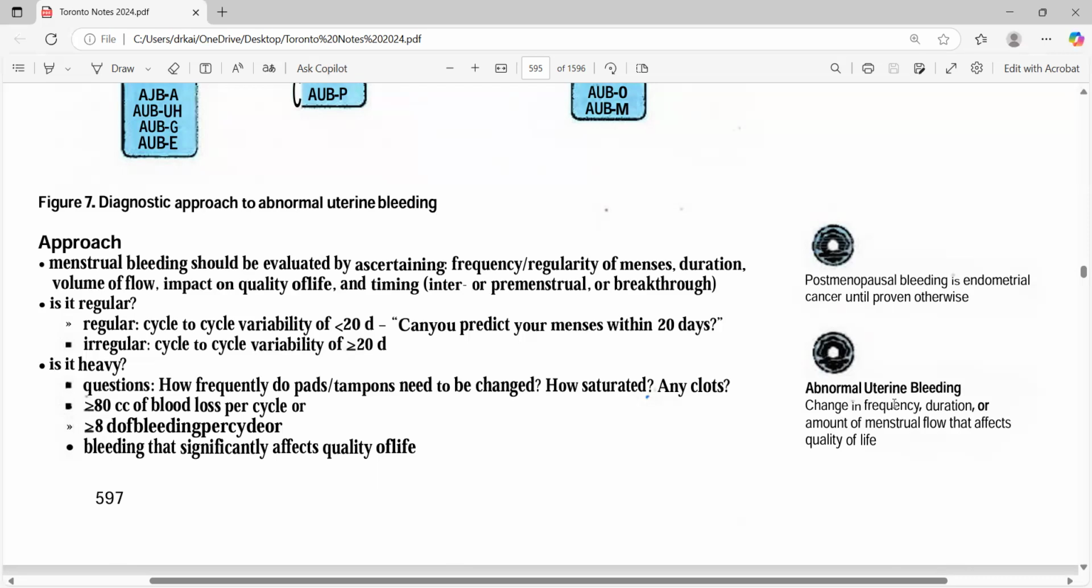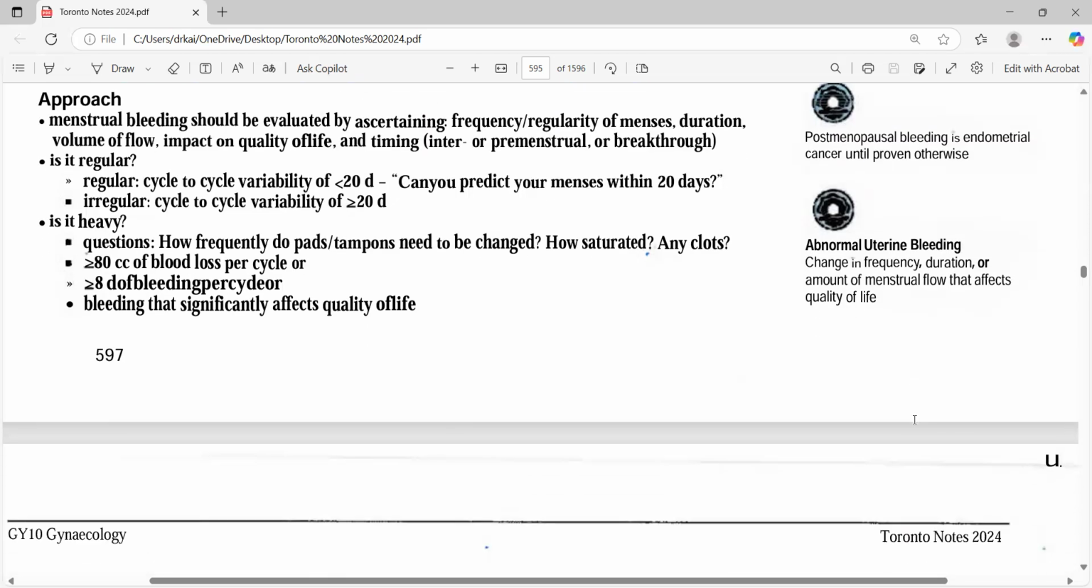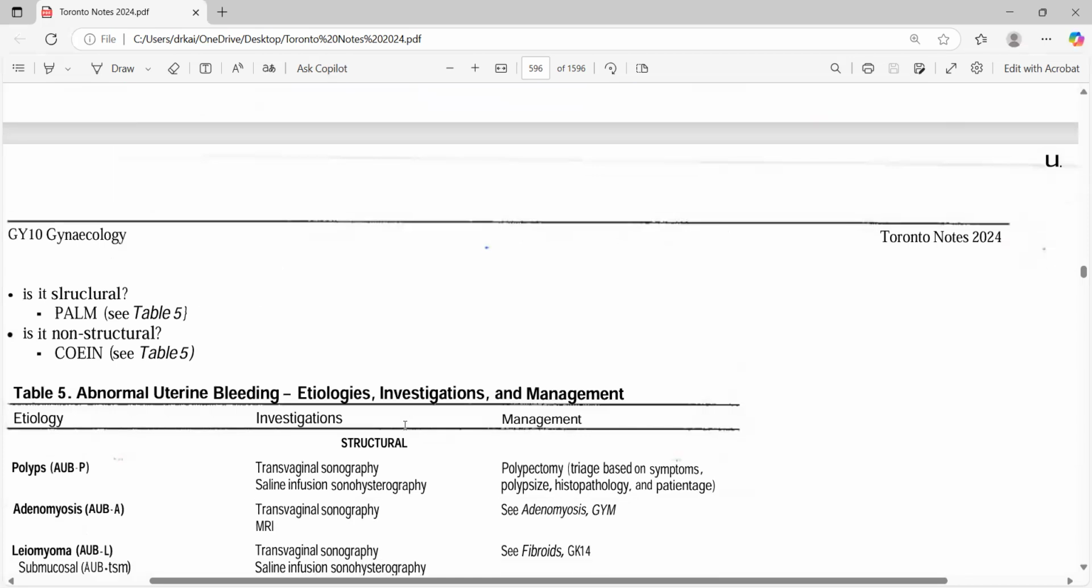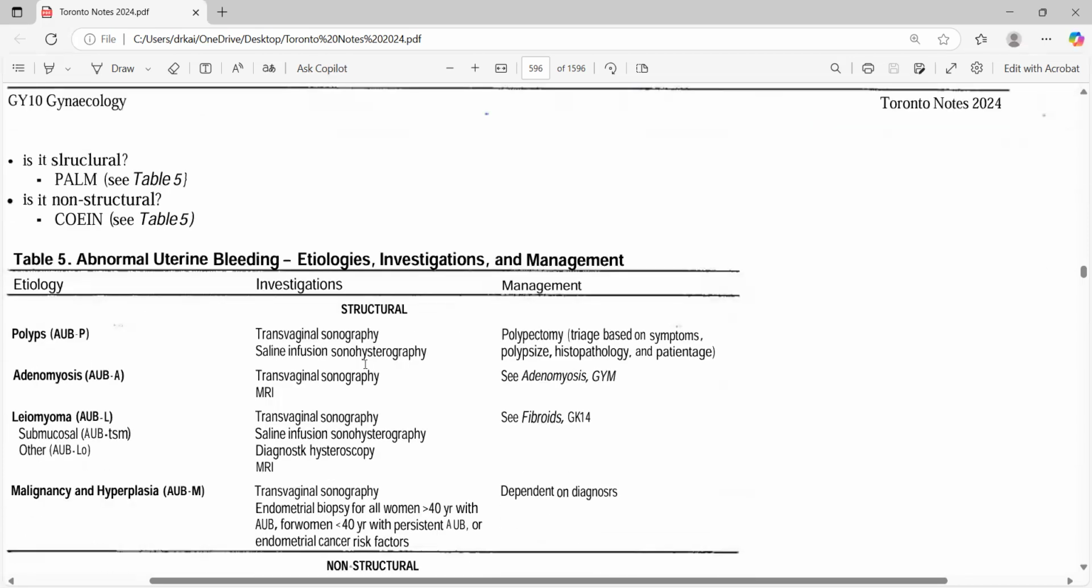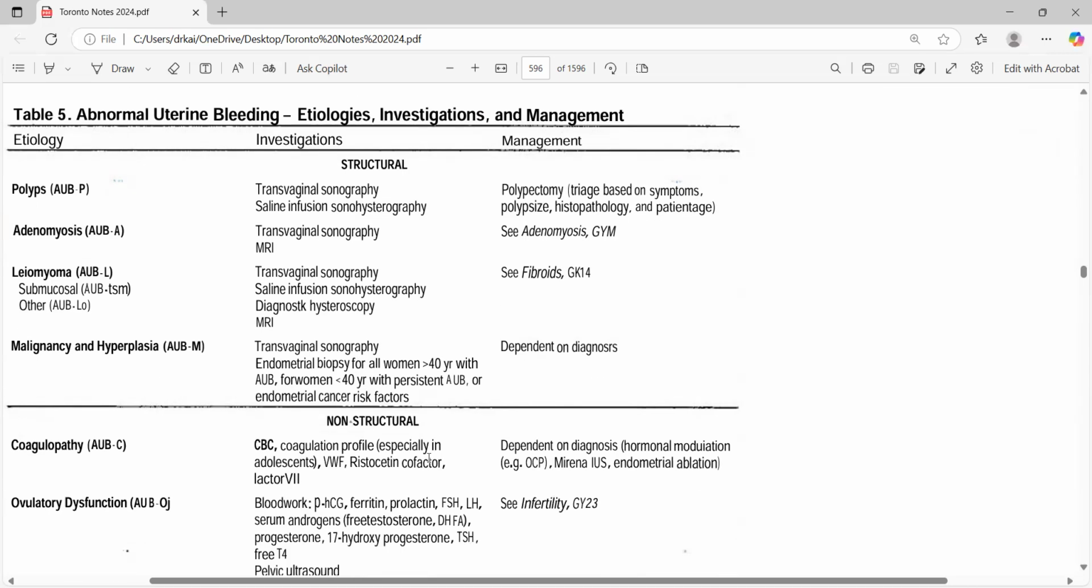Then abnormal uterine bleeding means a change in frequency, duration, and amount of flow. Then we are talking about polyps. For polyps, we do transvaginal sonography. Usually we go for transvaginal sonography for every kind of abnormal uterine bleeding. Otherwise, if you did not find anything, then we can go for different tests. In polyps, we do polypectomy, removing the polyp. Then adenomyosis, transvaginal sonography; leiomyoma, transvaginal sonography; and malignancy, transvaginal sonography, because transvaginal shows something right away.